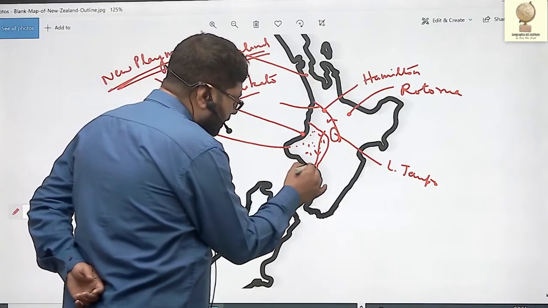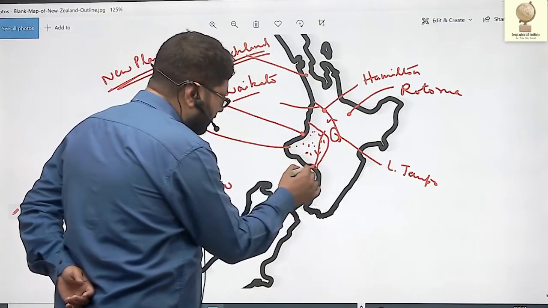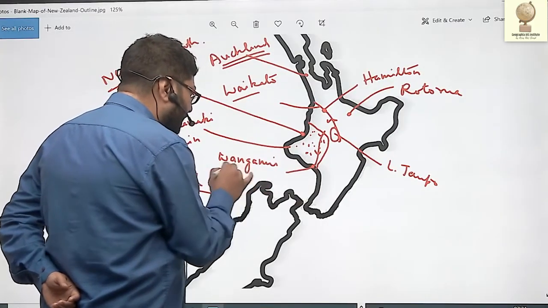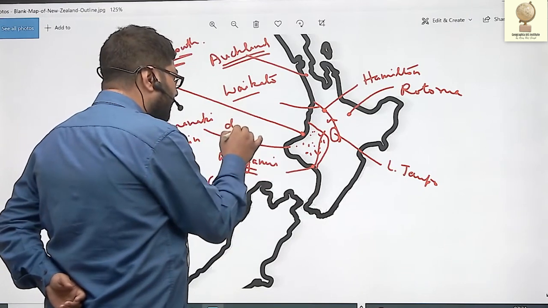Here at the mouth of Wanganui River, there is a city, Wanganui, again important for dairy farming.